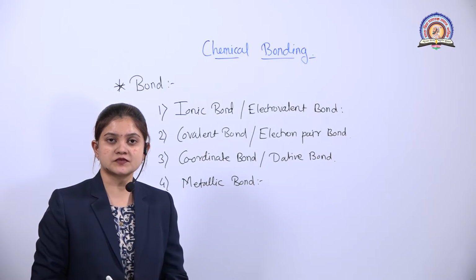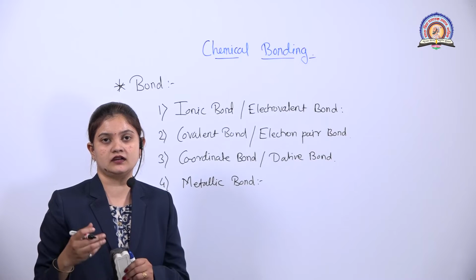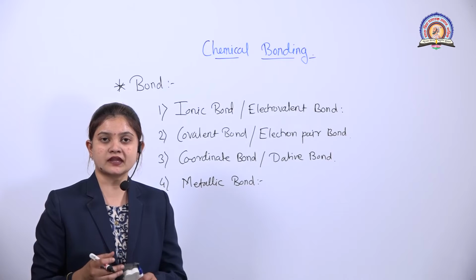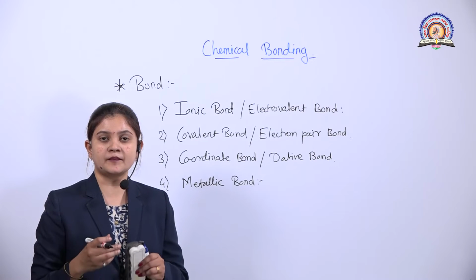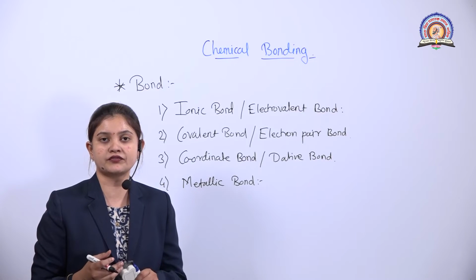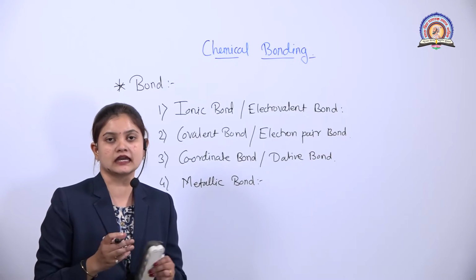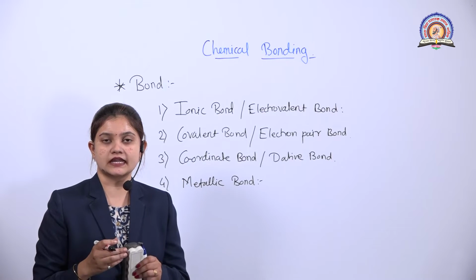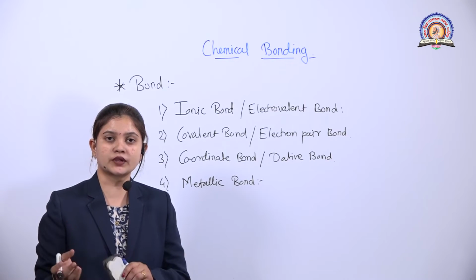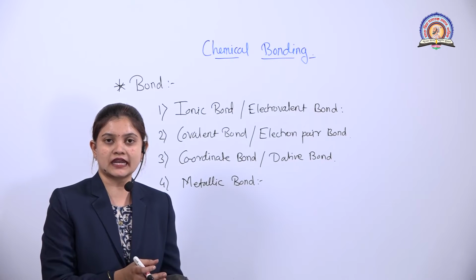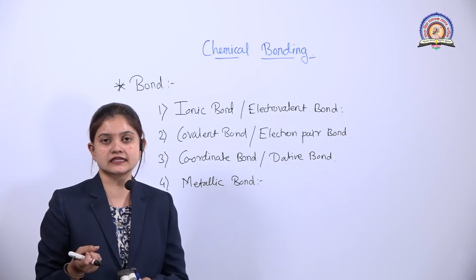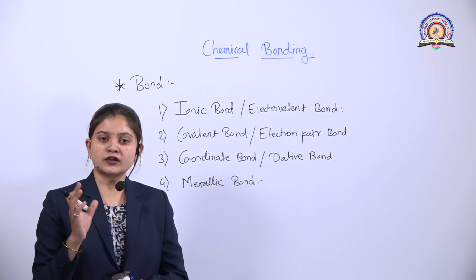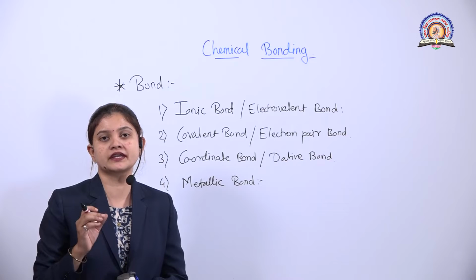Various atoms of the same or different elements are attached to each other by various bonds. When the ionic bond is formed, there is a complete loss or gain of electrons by one atom to another. In this type of bond, one atom donates an electron to another atom, which gains it, and forms an ionic bond. So, before going to the bond, we must know the octet rule.